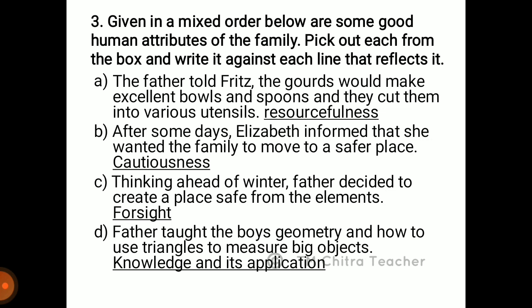After some days, Elizabeth informed that she wanted the family to move to a safer place. So this good attribute is cautiousness, that is being careful. Thinking ahead of winter, father decided to create a place safe from the elements. So this is a human attribute which shows his foresight, that is he can predict the future. Father taught the boys geometry and how to use triangles to measure big objects. So here they have used his knowledge and its application.